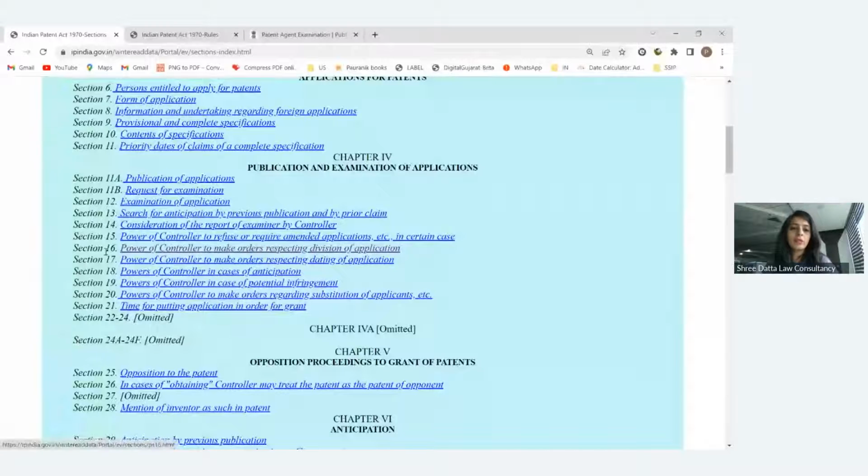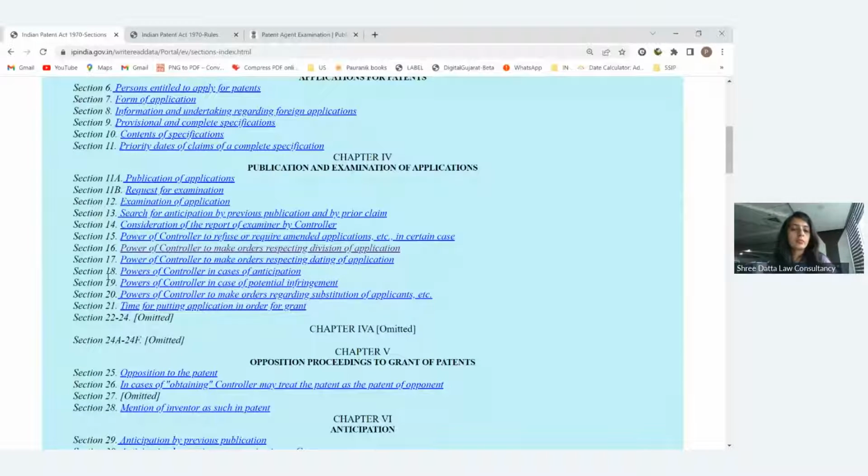Sometimes it will be asked which sections are related to the division of applications, or divisional applications. Then section 17, as I told, is the post-dating provision. If your research work is not completed within the 12-month period, then you can post-date your application for the next 6 months. So section 17 is related to post-dating.